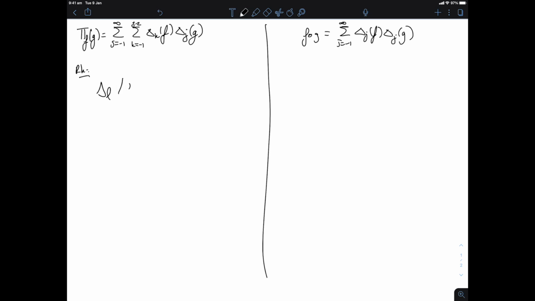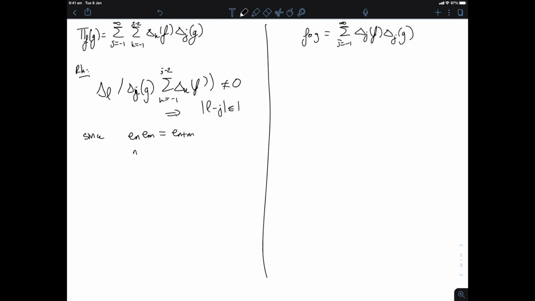If I apply delta_L to delta_J g times the sum of the delta_K f, K equal minus 1 to J minus 2, then I claim that this is non-zero only when L is close to J. And the reason for that is because when I multiply two elements of the Fourier basis, e_n times e_m, I get e_(n+m), and if n is roughly 2^J and m is roughly 2^K, with K smaller than J minus 2, then I get that n plus m is going to be at least 2^(J-1) minus 2^(J-2), and at most 2^(J+1) plus 2^(J-1). And these two quantities here are again roughly 2^J.